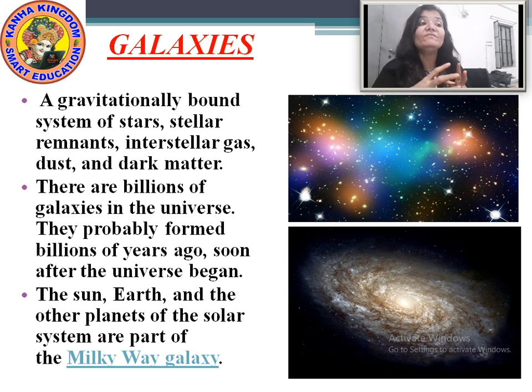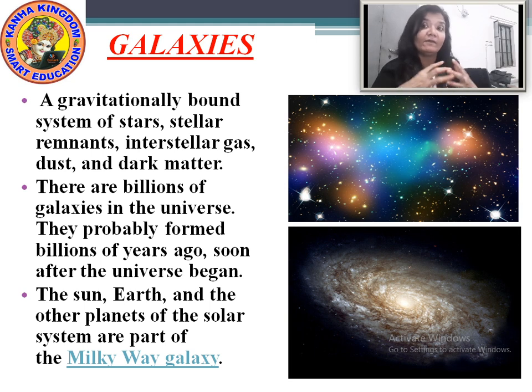They probably formed billions of years ago. One galaxy takes billions of years to form. Okay? And the galaxies which are being formed, you can say they formed soon after our universe began.